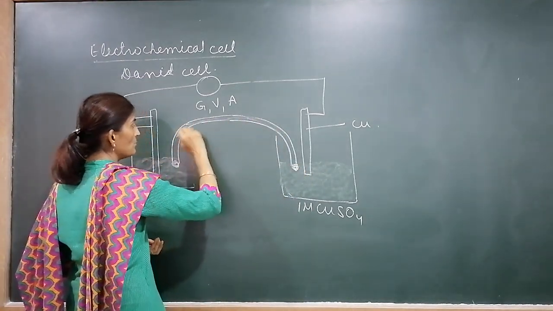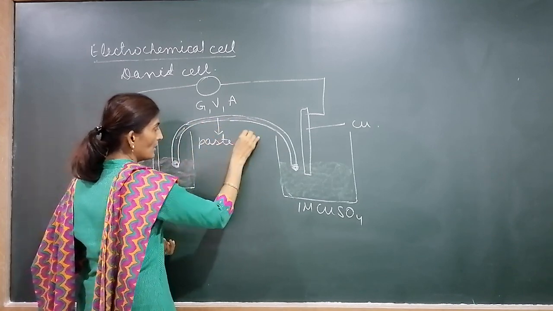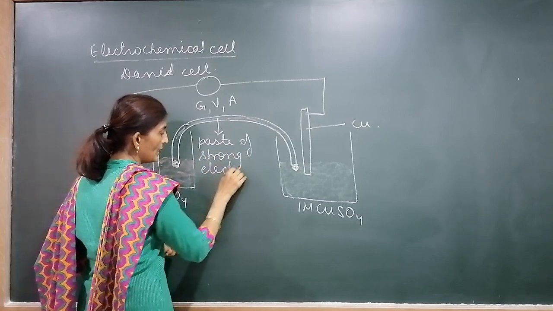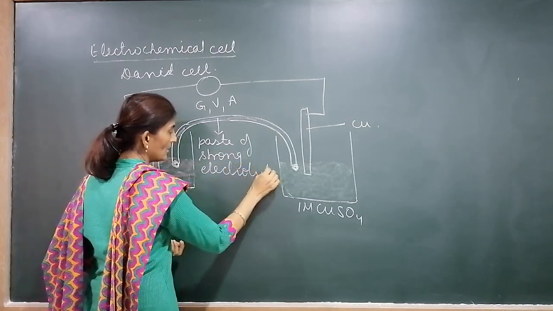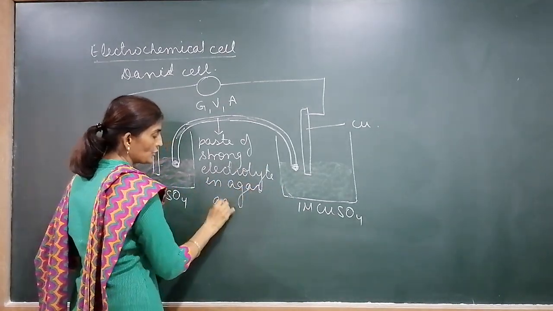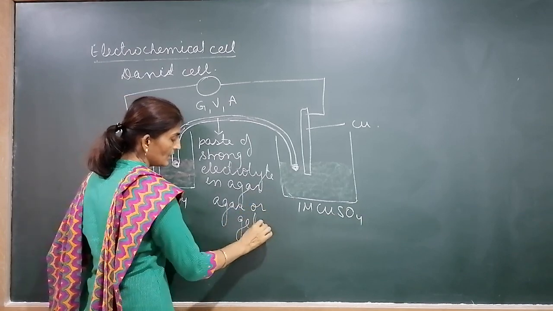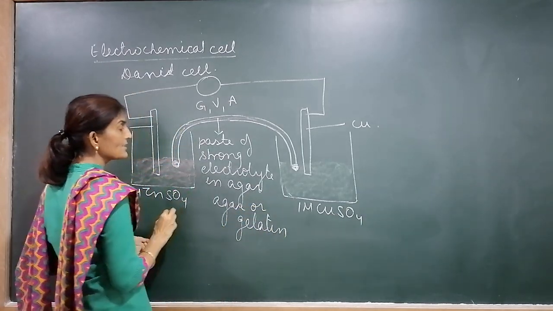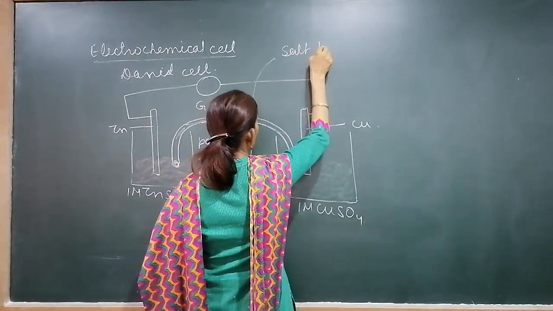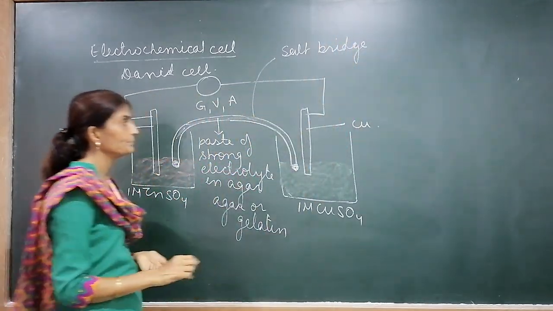It contains a paste of a strong electrolyte in agar-agar and gelatin. The solution is not to be filled. This U-shaped tube is known as a salt bridge. It looks like a bridge, so it is known as a salt bridge.